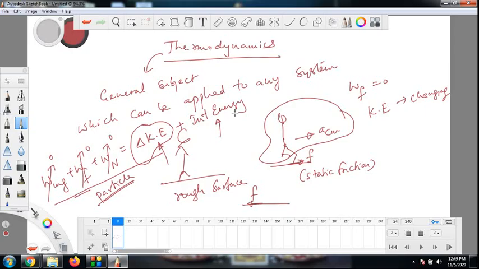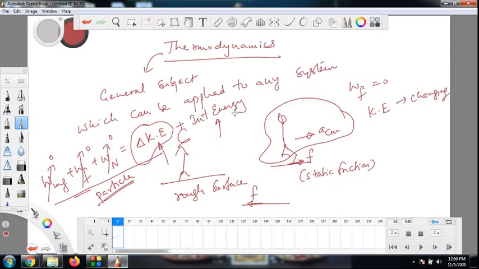So this kind of analysis is actually the subject of thermodynamics. So the concept of internal energy will be dealt with very thoroughly in thermodynamics. It is a more general subject. It revolves around the principle of conservation of energy, but it is a generalization of that principle to even more complicated systems.